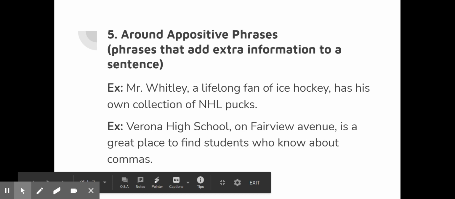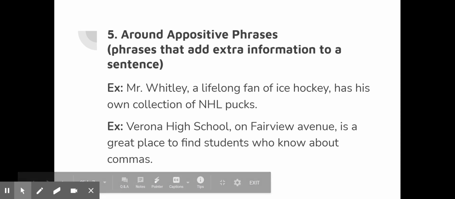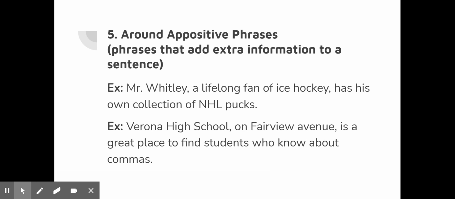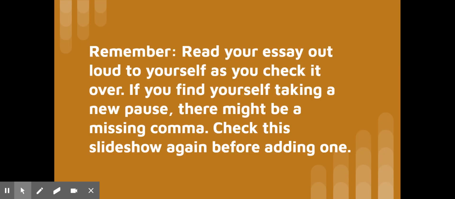Again, when I say unnecessary information, or extra information, it doesn't mean that it's not a good sentence. It just means that grammatically, it is not necessary to finishing the clause. So you have to separate it out with those commas. The biggest way you can catch things like this is by proofreading your essay, reading it out loud to yourself, checking it over, seeing if there's any pause that doesn't have a comma next to it. Maybe it's how you're reading it. Maybe you have a comma and it shouldn't be a pause there. Check your work out loud.